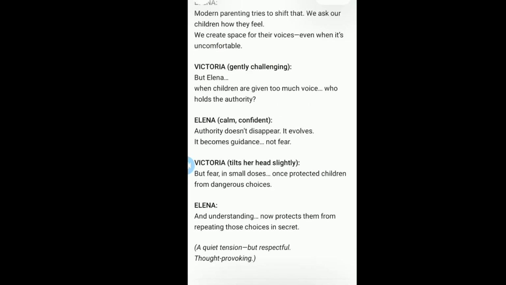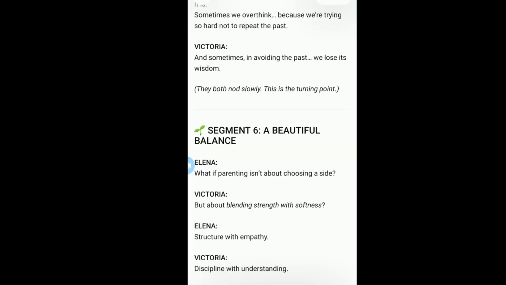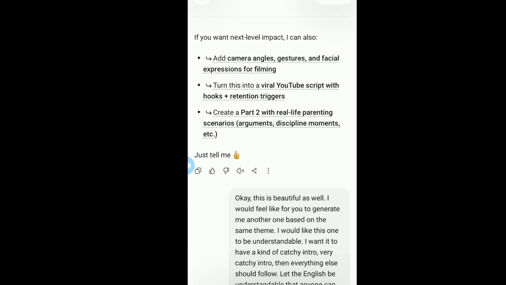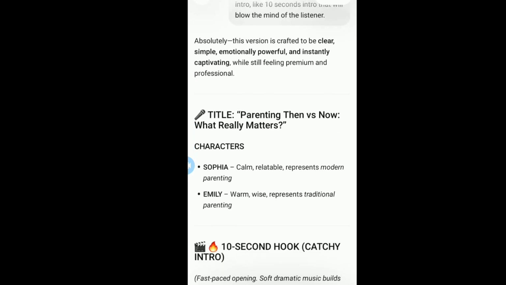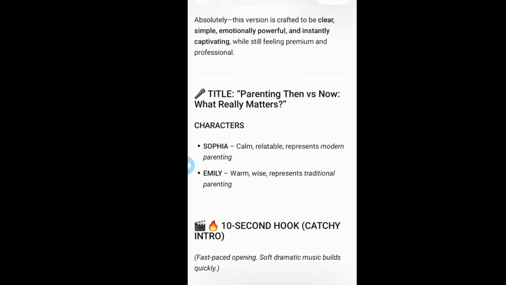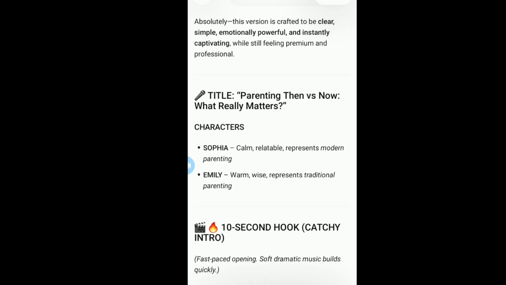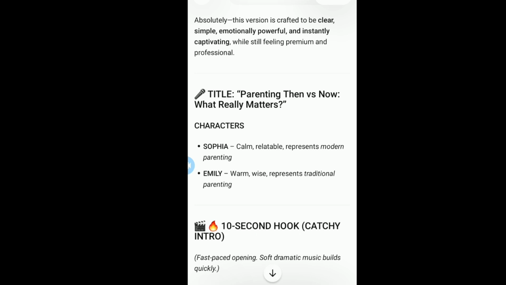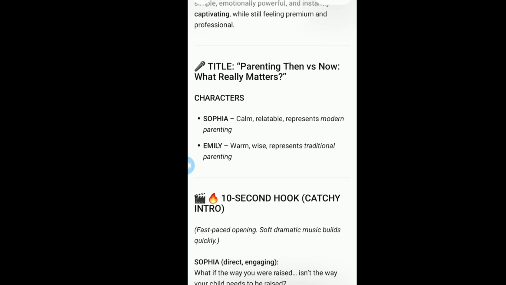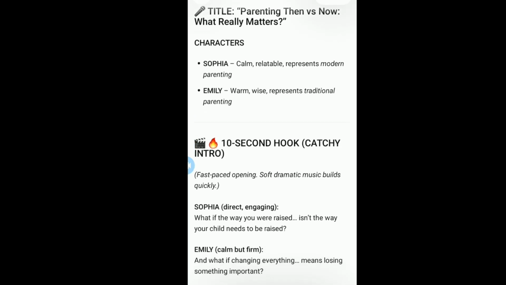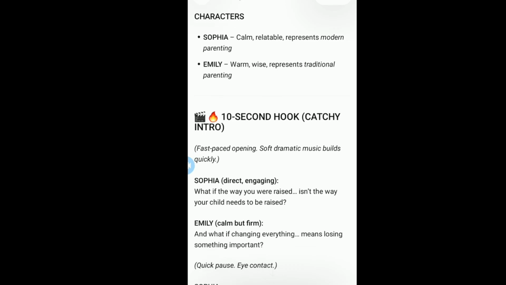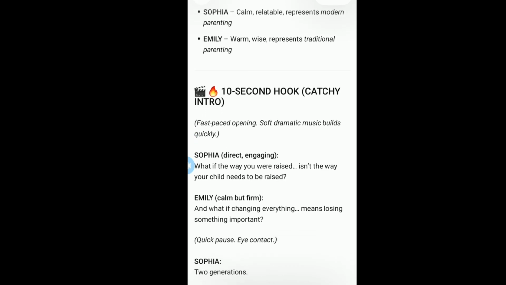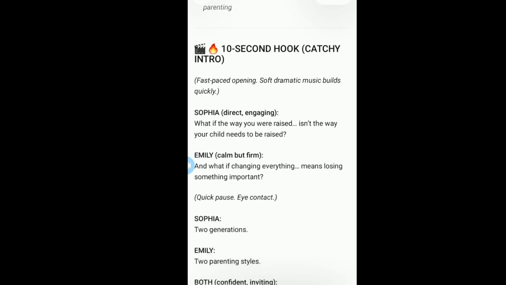Okay, so now you can see that it broke it into segments. That's because I made it clear it was a presentation between two ladies. So your prompt determines what you're going to get from ChatGPT. All right, so you can see it's already presented it in a dialogue form, everything everybody said. I have two ladies here. One is Sophia, the other is Emily. If you go through all that is here, you will see that Emily and Sophia were the presenters.